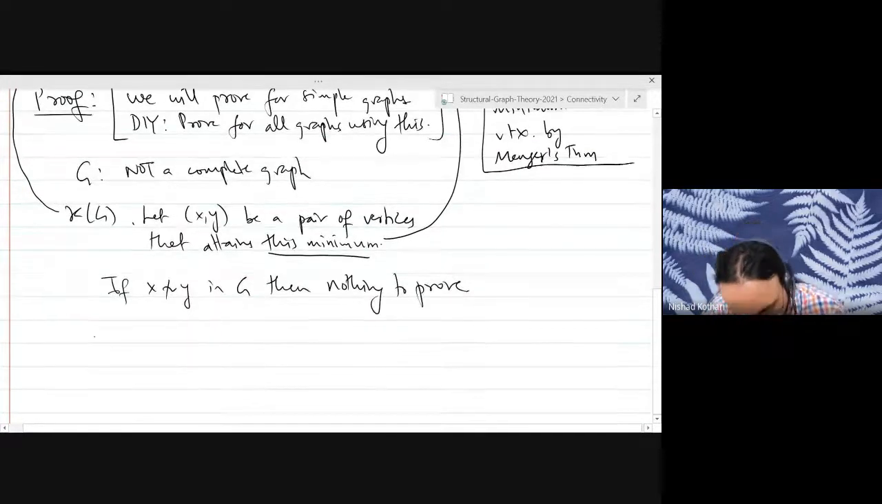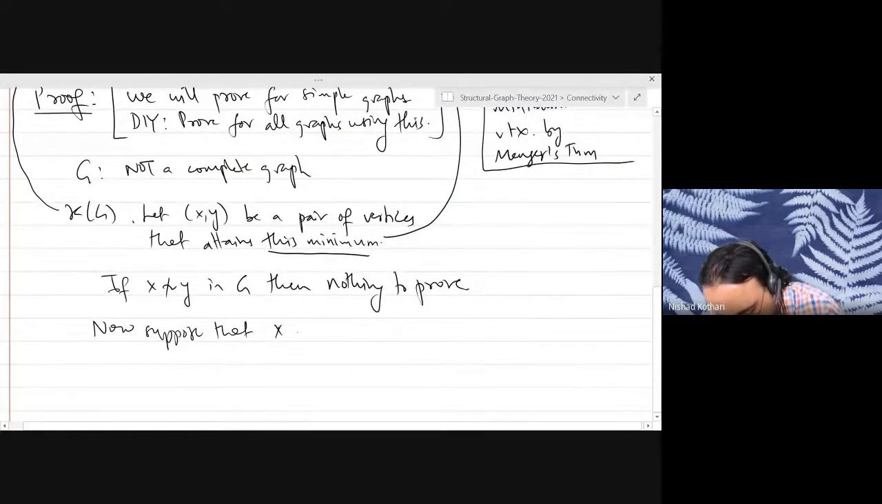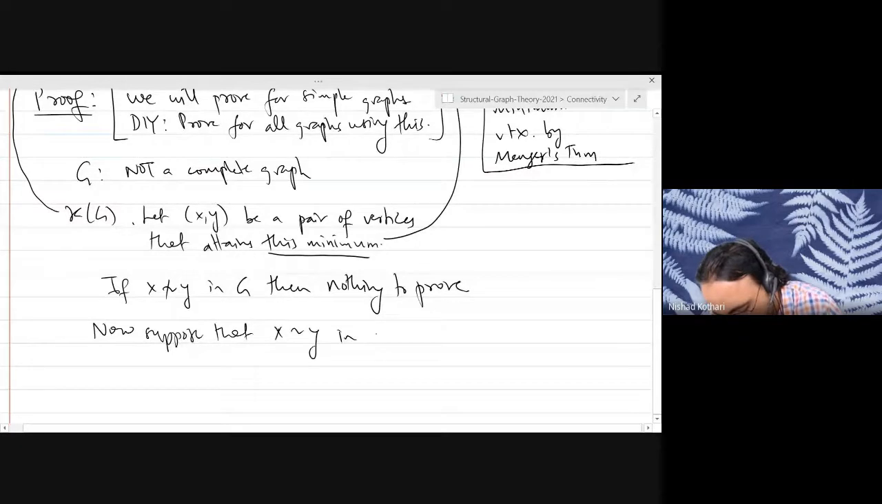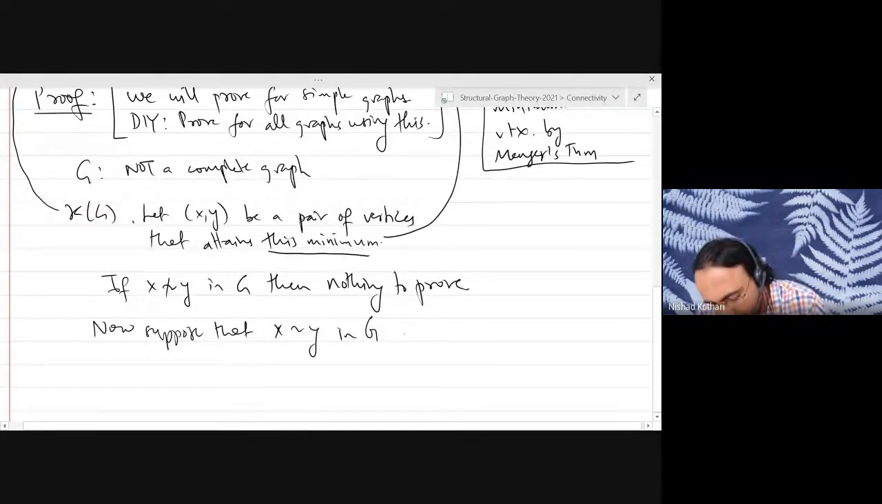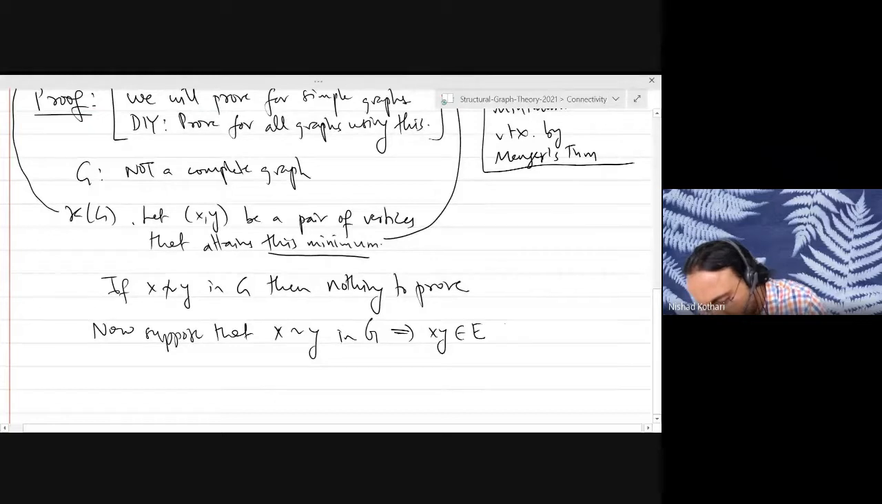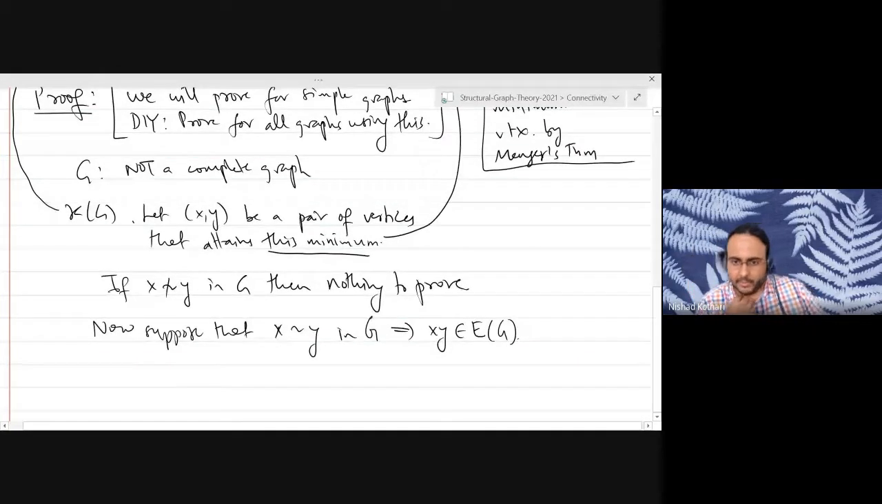Now suppose that x and y are adjacent in this graph, which is the same as saying that xy is an edge of the graph, because our graph is simple. So I don't need to worry about multiple edges. Okay. So there is an edge joining these two vertices in our graph.